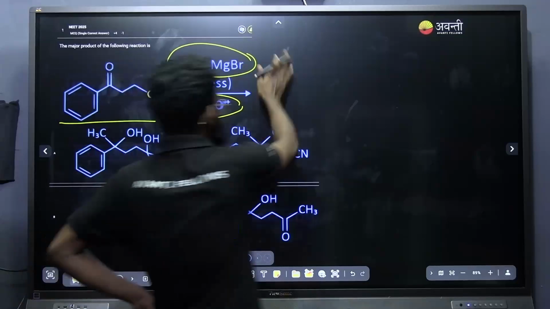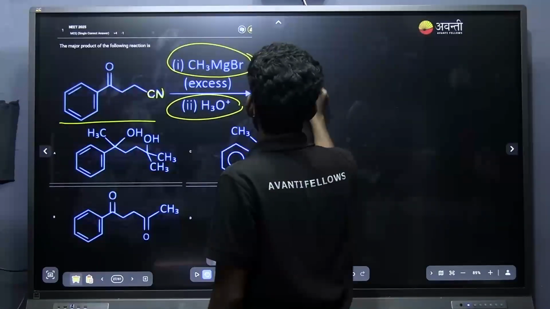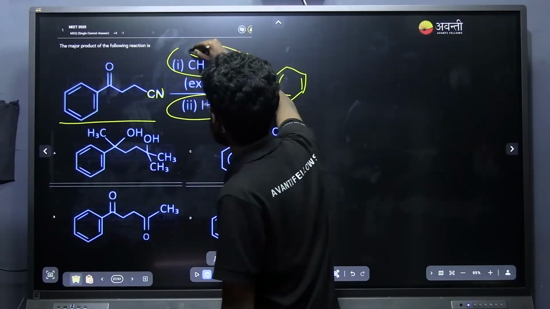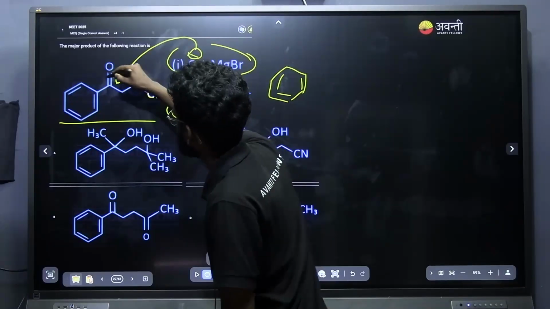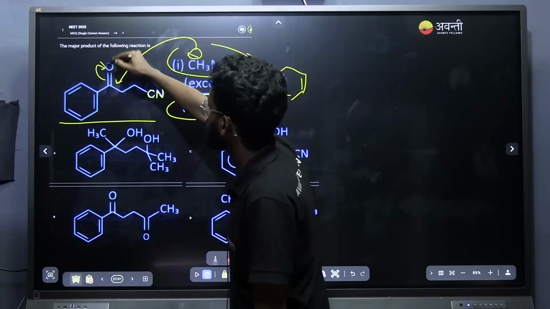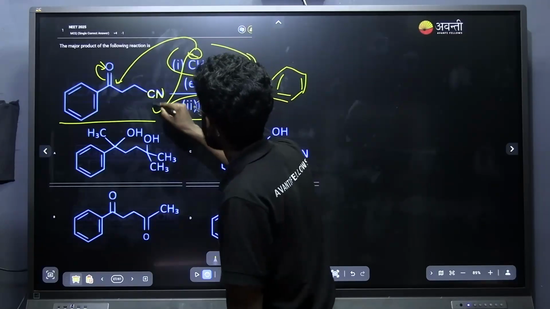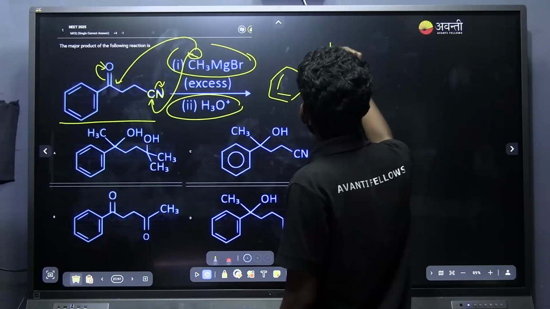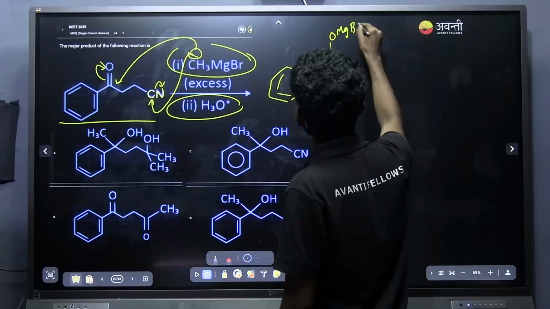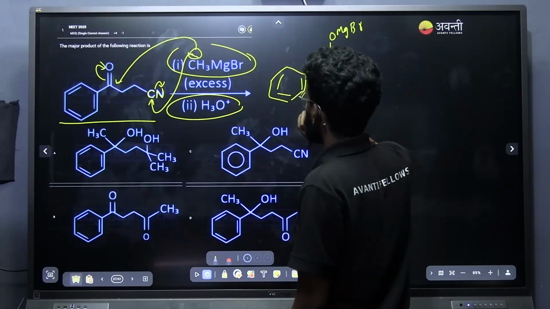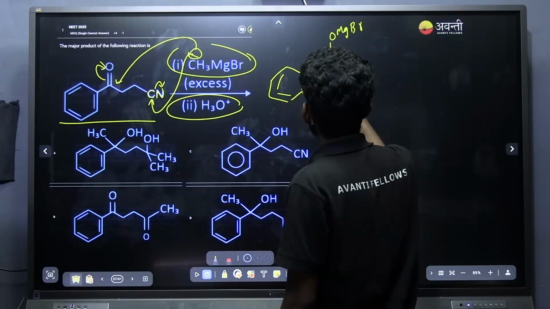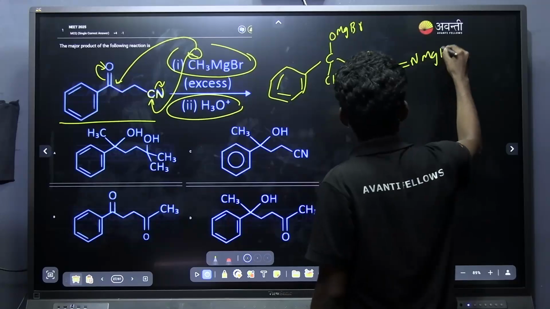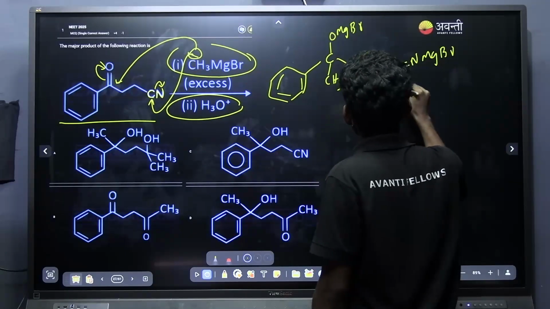First of all, just go through the mechanism. In the Grignard reagent, this lone pair, this negative charge on the CH3, can attack this carbon and the bond will shift to the oxygen, or it will attack the carbon and the double bond will shift to the nitrogen. And what is the product we are getting? C-OMgBr with a CH3, then C double bond N-MgBr with the CH3.